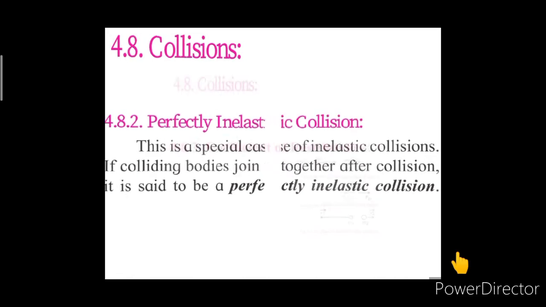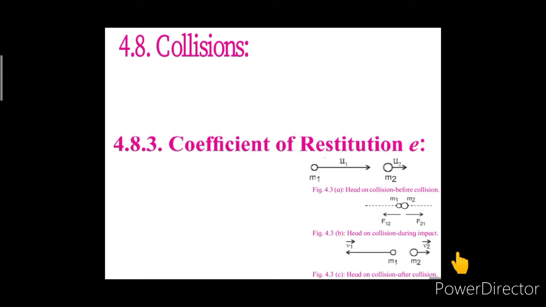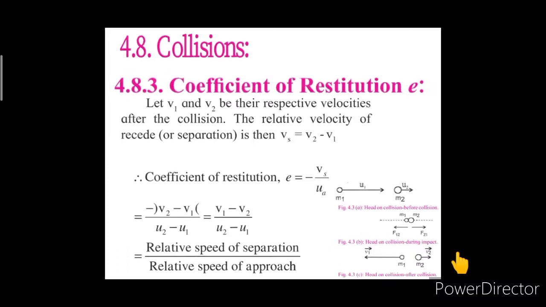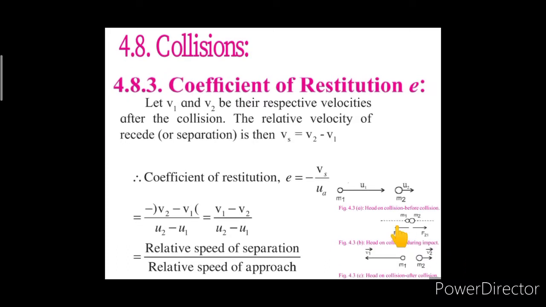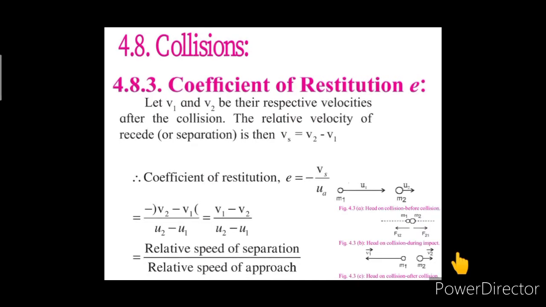Then we have studied the coefficient of restitution, which is denoted as e. The degree of elasticity of a collision is determined by a quantity which is called the coefficient of restitution. For the collision of two objects, the negative of the ratio of the relative velocity of separation to the relative velocity of approach is defined as the coefficient of restitution. Then we had determined the value of the coefficient of restitution for a perfectly inelastic collision.